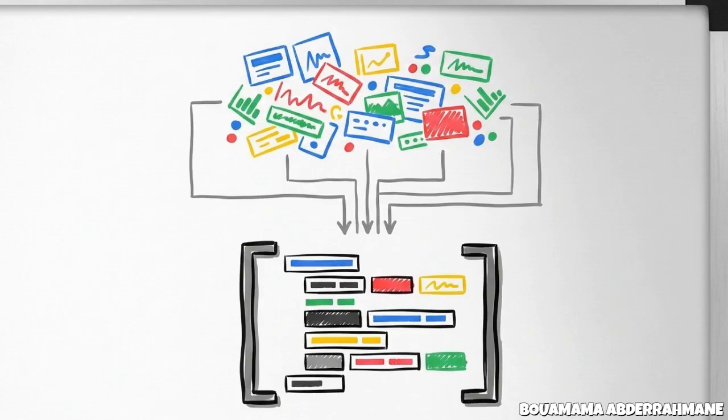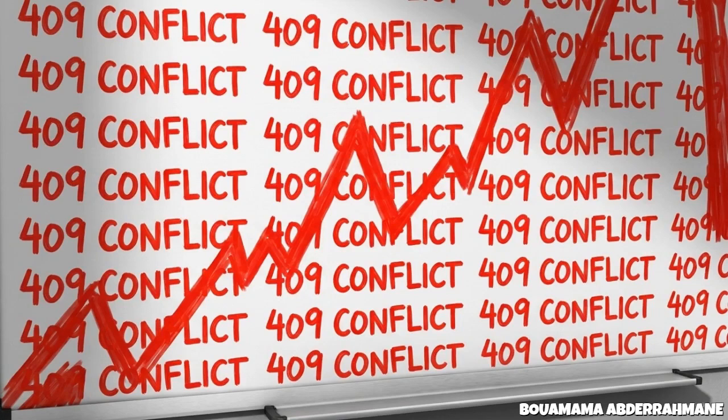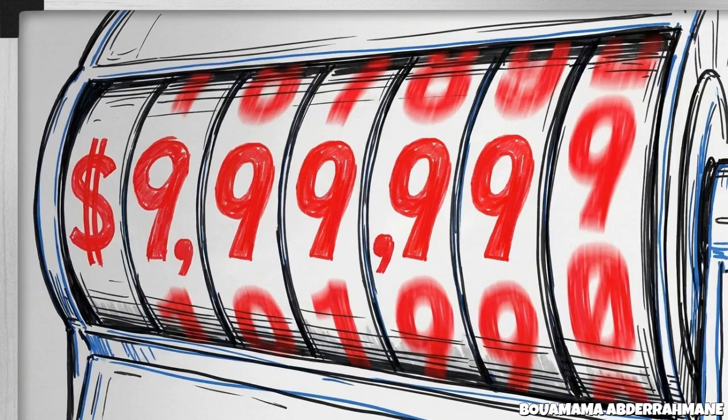The DV360 API acts as the translation layer. It forces high-level strategy to convert into hierarchical JSON payloads and strictly defined targeting parameters. If an engineering team fails to accurately map strategic demands to the API's constraints, the result is active serving errors, brand safety violations, and rapid, large-scale, wasted spend.